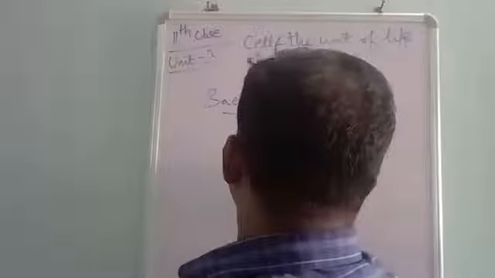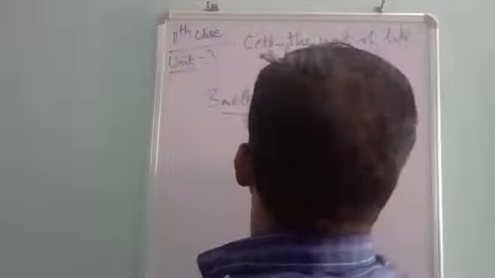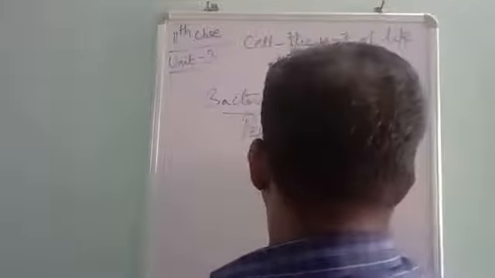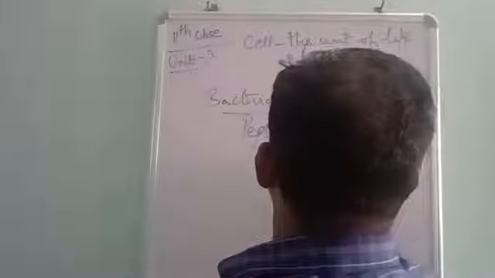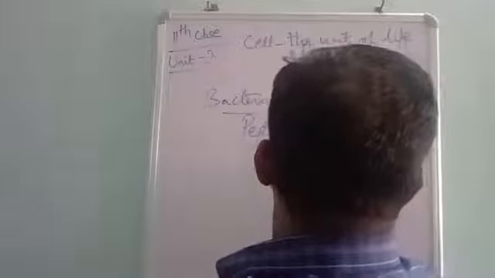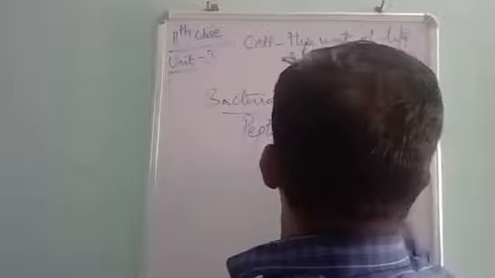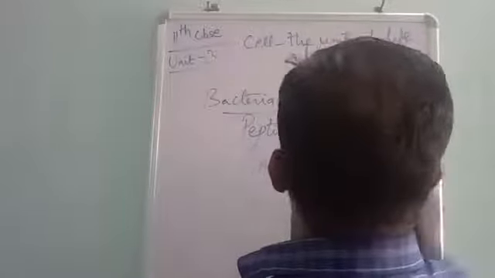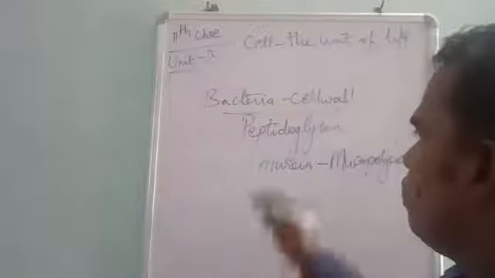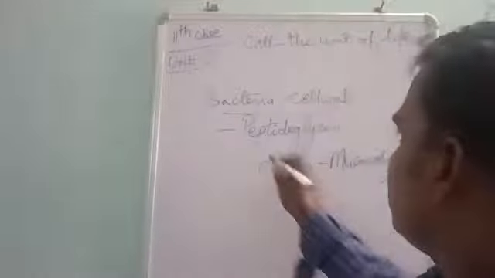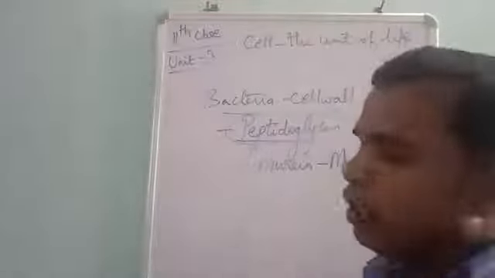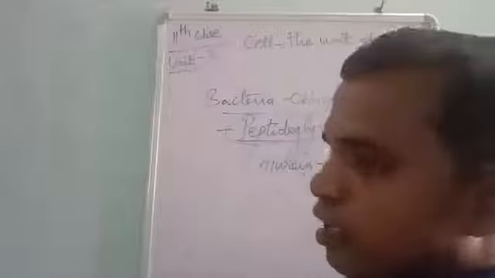We call it murein, or mucopeptide, mucosaccharides. Okay. So a bacterial cell wall is made up of a number of layers of peptidoglycan. Based on the composition of the peptidoglycan, the bacteria are grouped into two categories.